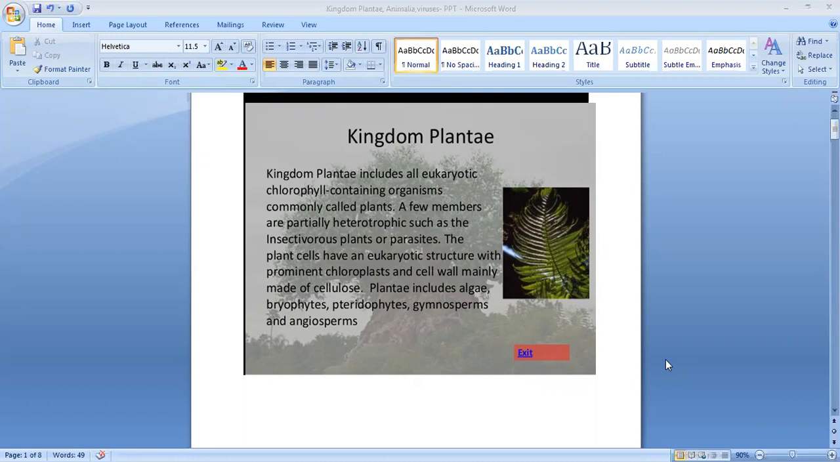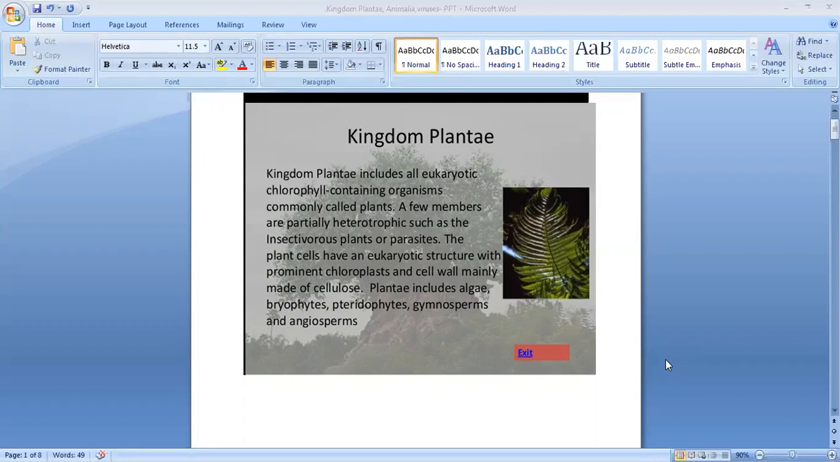Kingdom Plantae includes all eukaryotic chlorophyll-containing organisms, commonly called plants. You know, the plant which contains chlorophyll. What is the use of the chlorophyll? For photosynthesis. By using chlorophyll, they make food. It also includes all eukaryotic. Eukaryotic means all the organisms have a well-defined nucleus with a nuclear membrane.